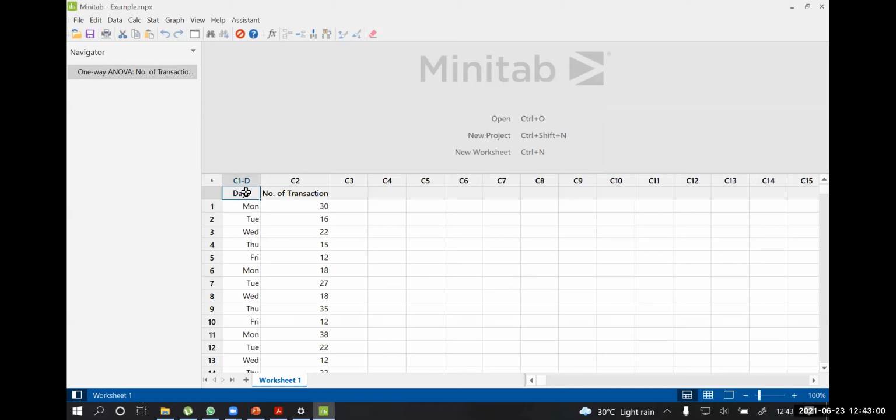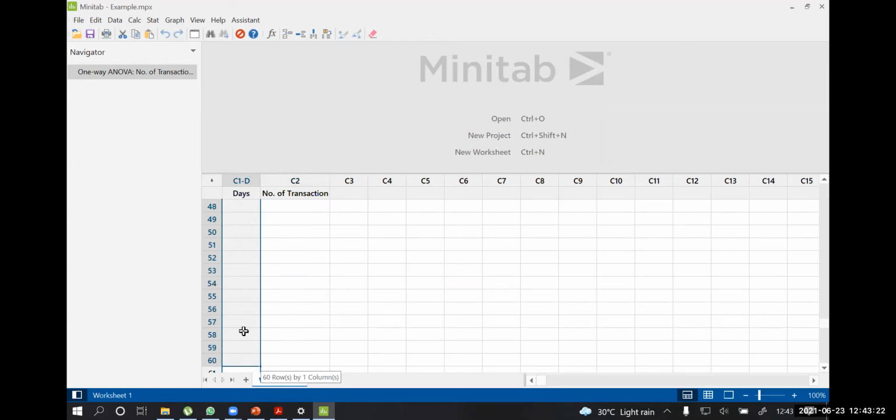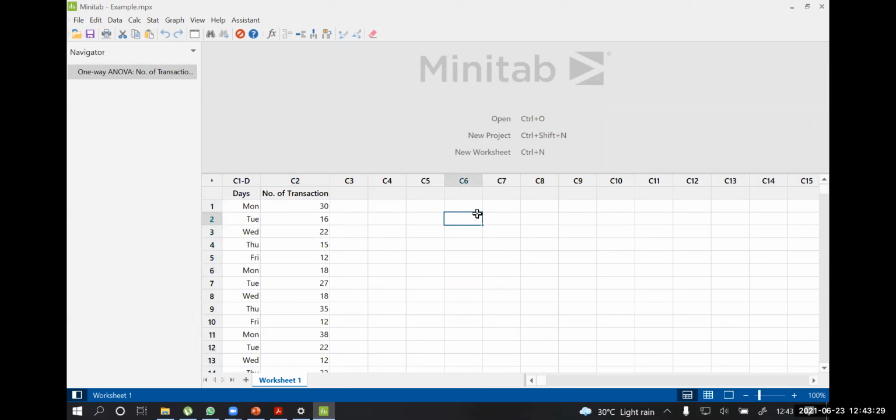So here these are the factors, because we want to check whether the number of transactions or productivity on each day is the same or not. And these are the response variables, how many transactions happen, right? And we have the data for some weeks. In total, how many data do we have? We have 45. That means 9 weeks, as we are considering the working days as 5 days per week, right? And these are the number of transactions.